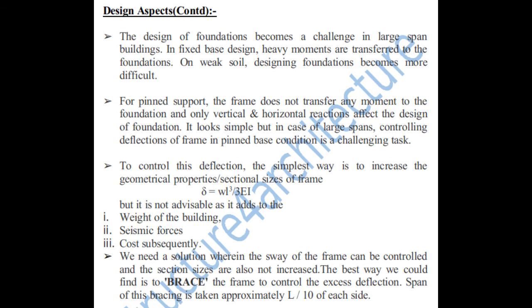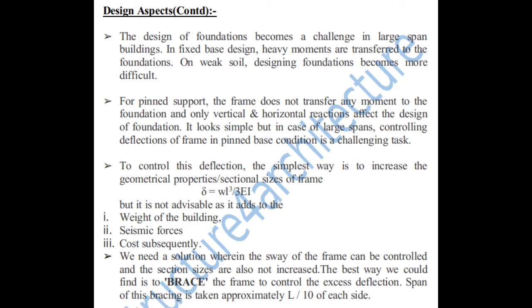But see, this is also not a good or advisable solution. Why? Because if we increase the geometrical properties of the frame, it will increase the weight of the building. Simultaneously, it will affect the seismic forces, that is the earthquake forces. And also, as we increase the material, obviously the cost also increases.